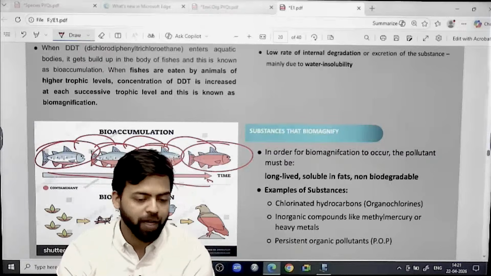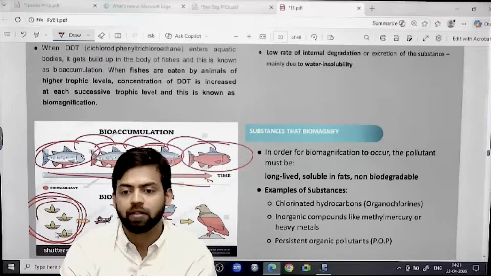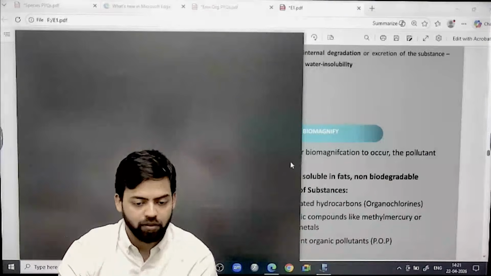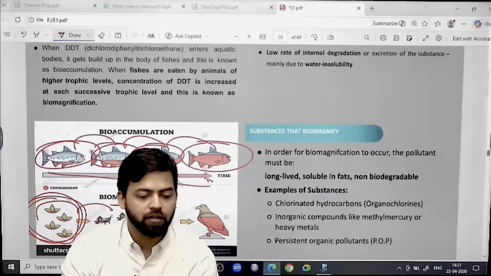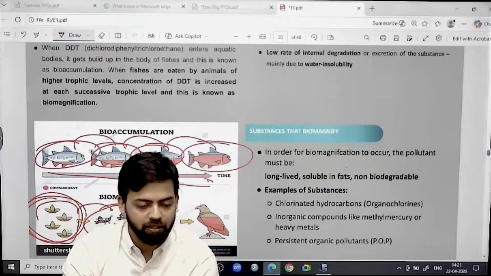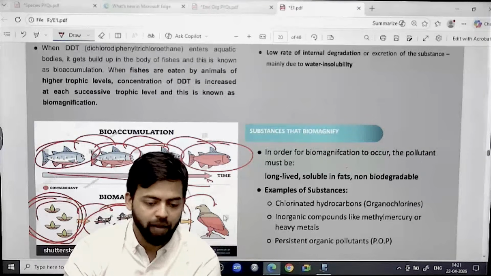But in case of biomagnification, suppose we are using pesticides which are fat soluble, which are long lasting, which are non-biodegradable. These are being consumed by these pests. These pests are being consumed by a smaller bird. This smaller bird is being consumed by this scavenger. What will happen?